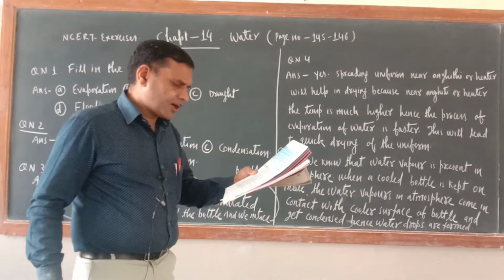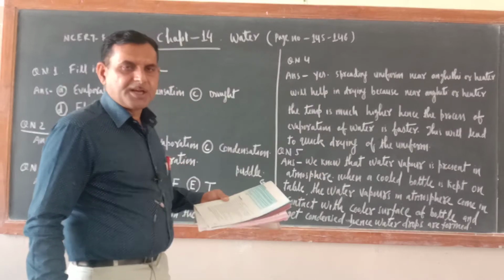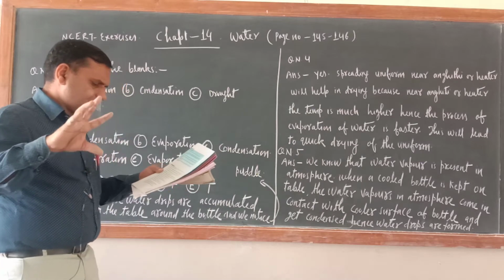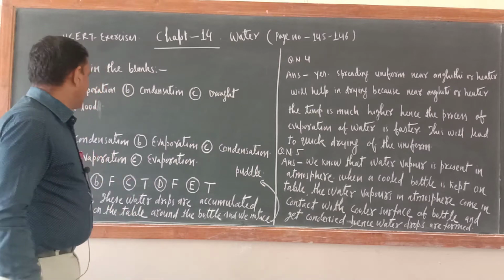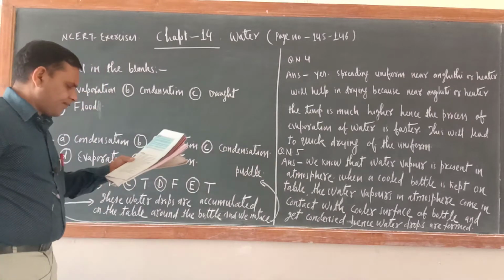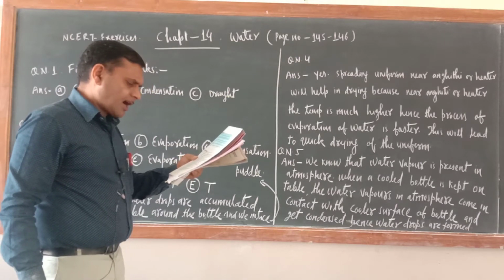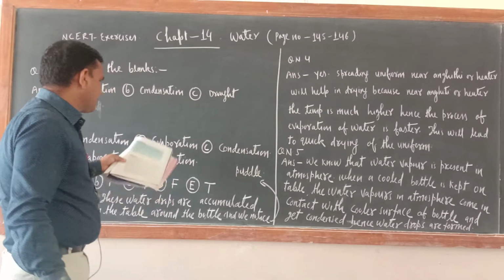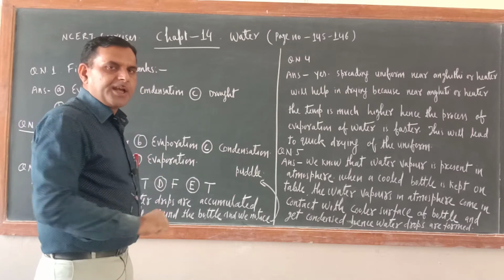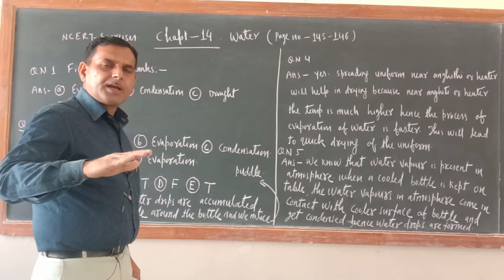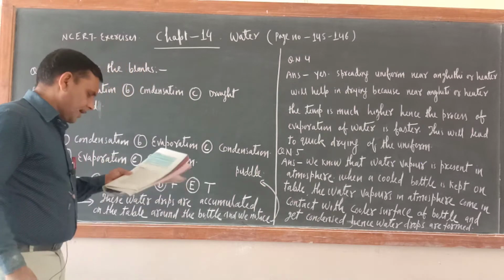The first one is water drops appear on the outer surface of a glass containing cold water. This is because of condensation. Next one is steam rising from wet cloths while they are ironed. This is because of evaporation, because cloths are wet. When you are ironing, because of high temperature, the water which is present there will evaporate. So this is because of evaporation.